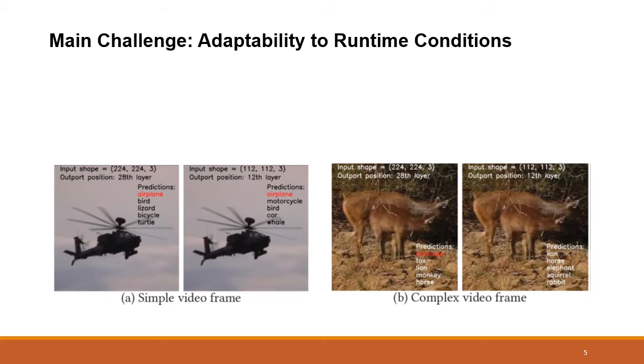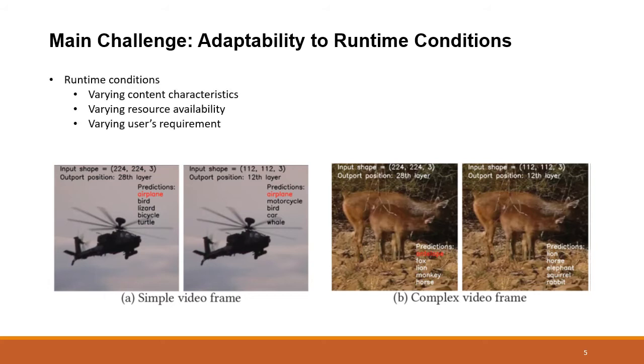classify the frame. The main challenge of ApproxNet is the dynamic runtime conditions, including varying content characteristics through the video stream, resource availability on the device, and users' requirements. So, an adaptive model or system should lead the accuracy-latency frontier in all conditions.